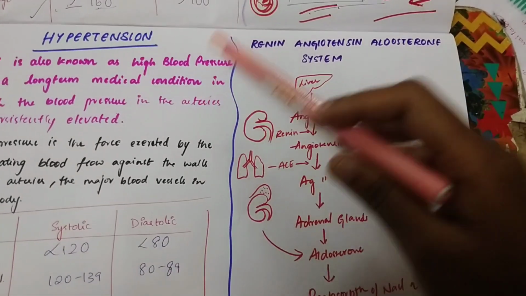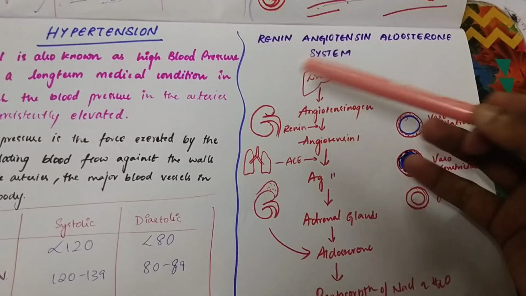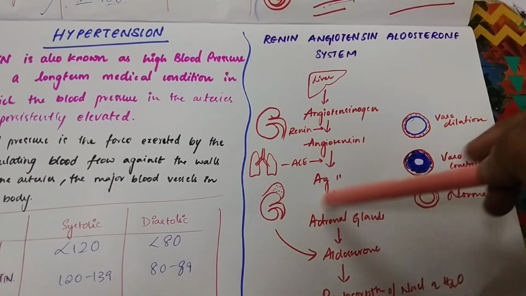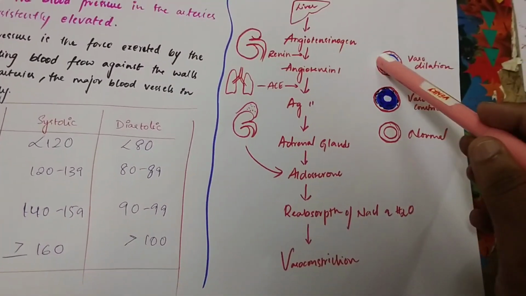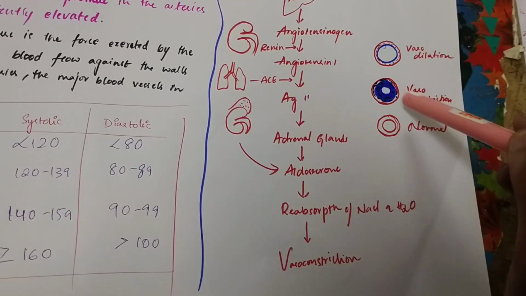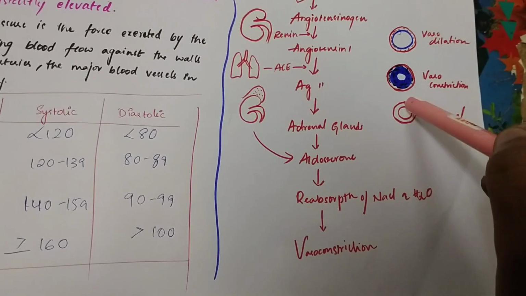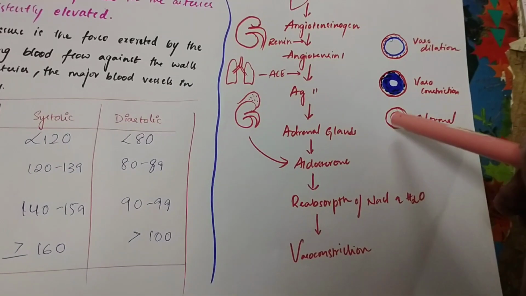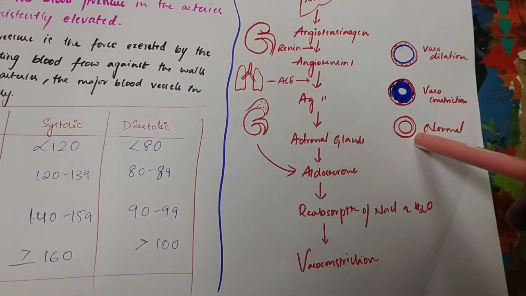The main two causes of this increased blood pressure are vasoconstriction and fluid overload. Vasoconstriction means these are the arteries. This is the normal artery, a normal blood vessel. In this space the blood will circulate and supply all over the body from the heart.